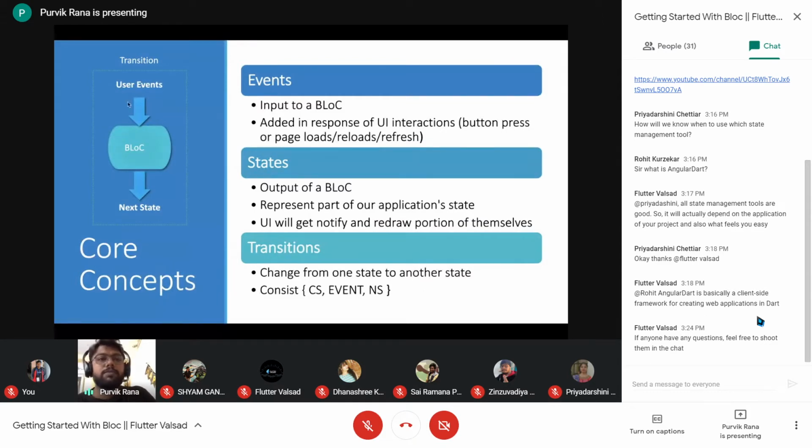So in this whole thing, the user event, the block comes in between. Block will identify the kind of the event, and it processes that event, and based on that event, it will emit the next state to the UI. So this whole thing is known as a single transition, and that transition consists of three things: the current state, event, and the next state. So we will see where this transition is helpful. It is helpful to identify in which current state or which transition is happening in your application by using which block. So this is an observer kind of thing that we have in our application with the help of the block.